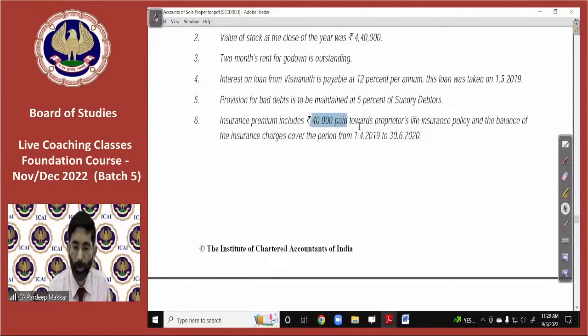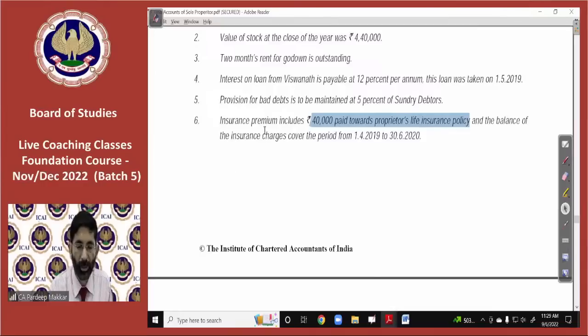Insurance premium includes 40,000 paid toward proprietor's life insurance policy. So this is purely a drawing. If any drawing is made, it will be deducted from insurance premium account because it is not an expense. This payment is a drawing for us. Drawing is not an asset, beta. Let it be very much clear.